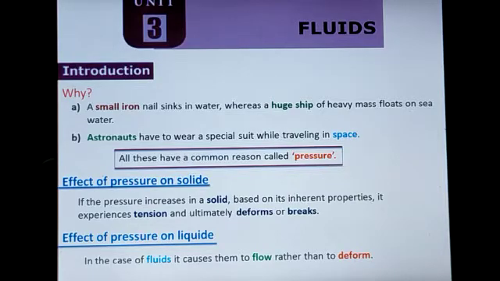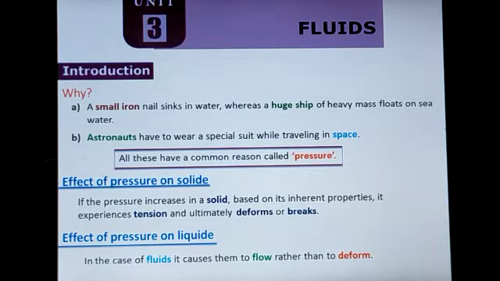For example, a small iron nail sinks in water, whereas a huge ship of heavy mass floats on seawater. How is it possible? What is the reason for that?